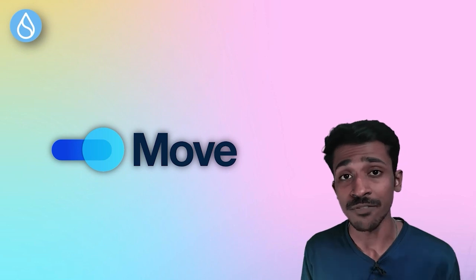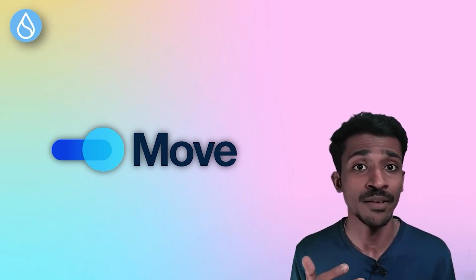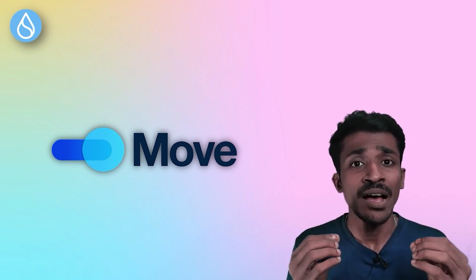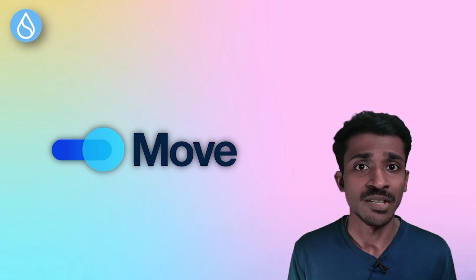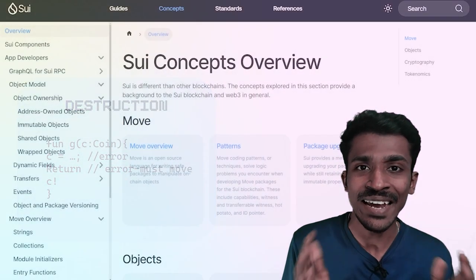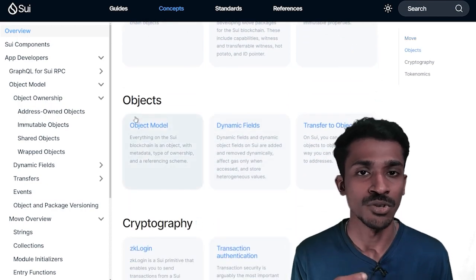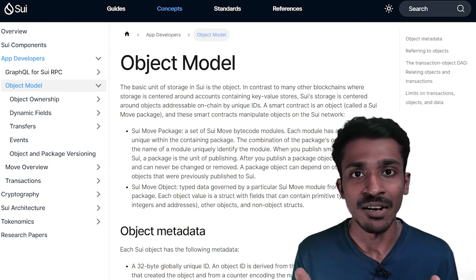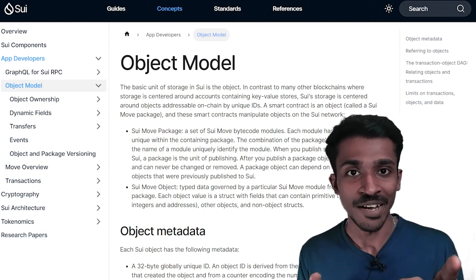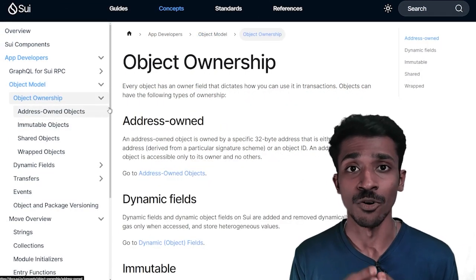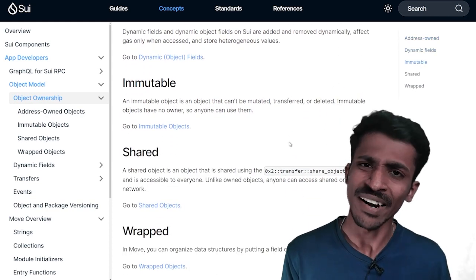Move is a safer and more expressive option as compared to Solidity and other common blockchain programming languages. One of the main advantages of this is that smart contract exploits like duplication, double spending, and destruction are prevented by the way Move is designed. Its data model on how assets are owned is also quite unique. Sui is asset or object based rather than contract based, right? Keep this in mind because it will come in handy later. Also, they did introduce the concept of owned assets along with regular shared assets.